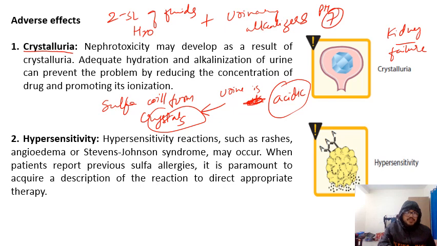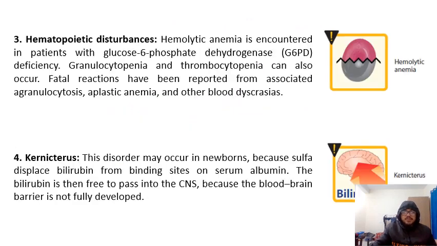Next is hypersensitivity reaction, which is also an adverse effect of sulfa drugs. They may cause rashes, and life-threatening hypersensitivity reactions like Stevens-Johnson syndrome may also occur. This is the second adverse effect. Third is hemopoietic disturbances.